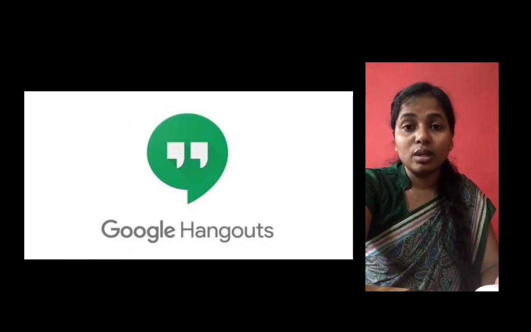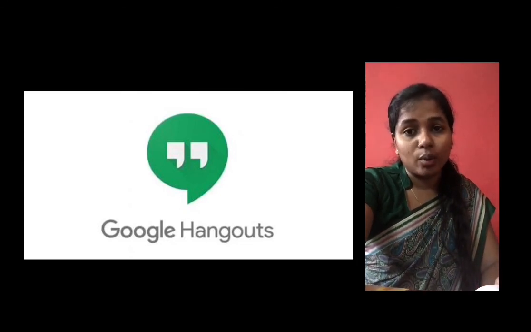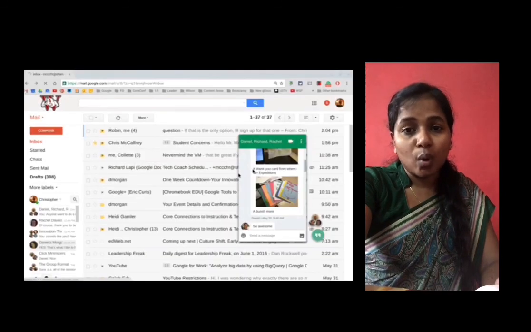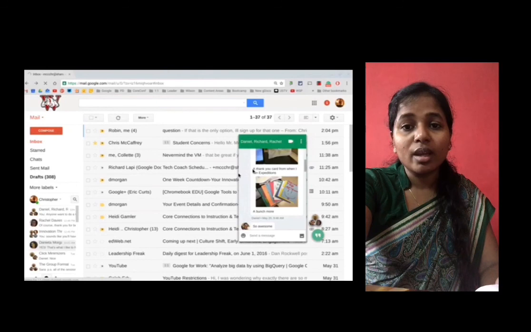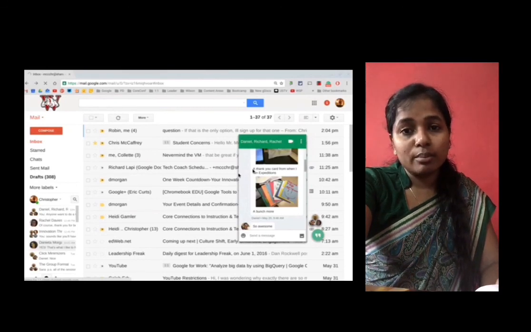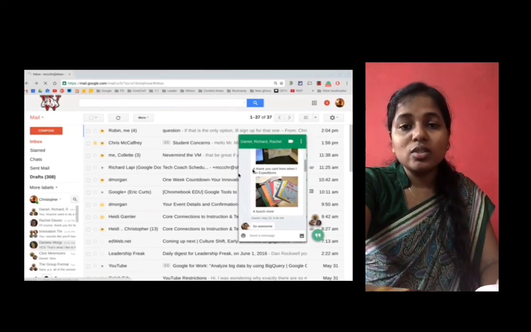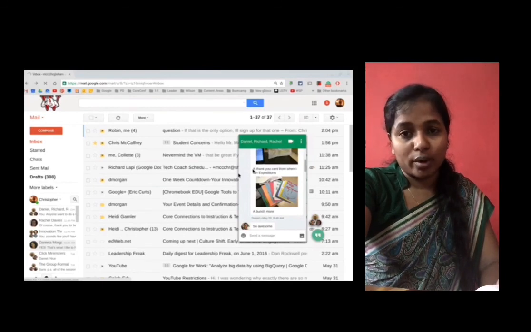So here I'm using Google Hangout with any email. If you have any email account or any Gmail account, just get into the home page of your account with the help of username and password. Click the chat option mentioned on your home page. Just go for the settings, switch on the chat mode. Once you click the chat mode, you can see your contacts at the left corner.